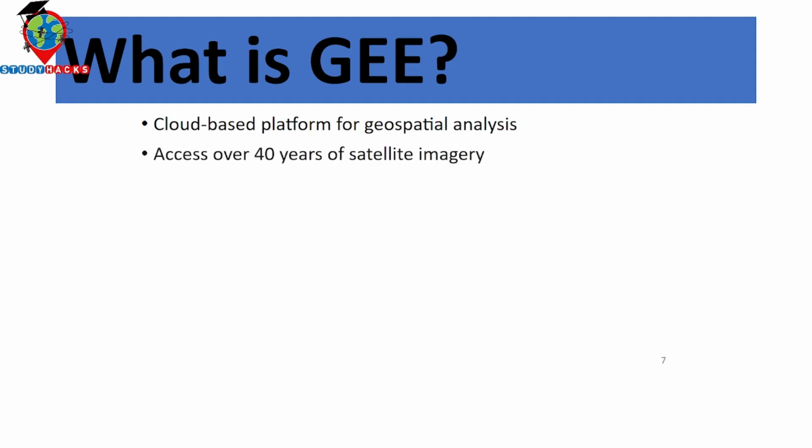And on this platform, we can easily access 40 years of satellite imagery. All of the satellite imagery, be it Landsat, Sentinel, or MODIS, we can easily access from this Google Earth Engine platform. So when you want to use the Google Earth Engine platform, you don't need to download any kind of satellite imagery. Okay, because all of the satellite imagery we can easily access from the Google Earth Engine server. We can easily access Landsat, Sentinel, MODIS, or any kind of satellite imagery.